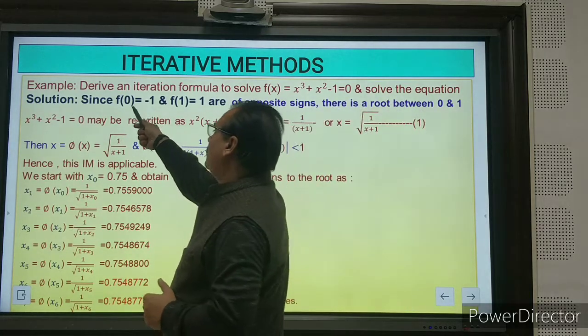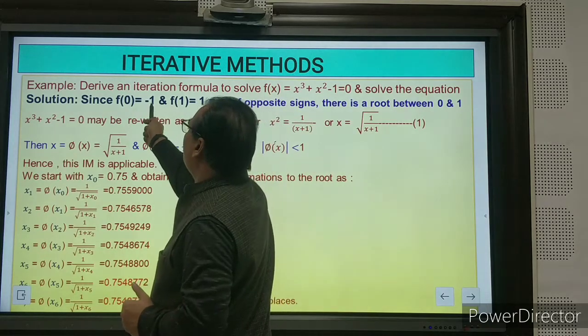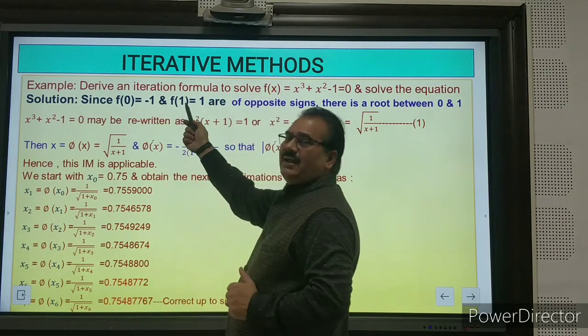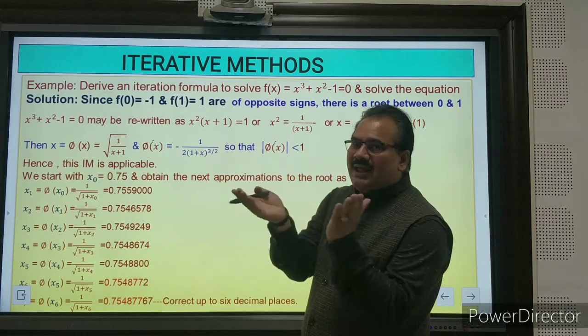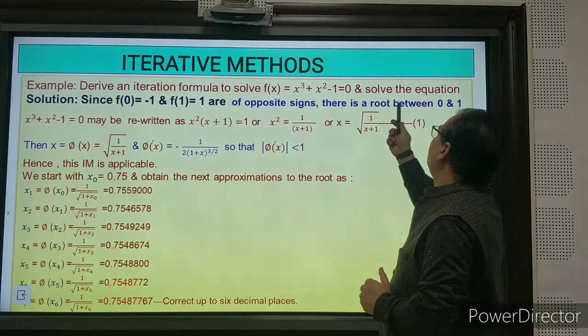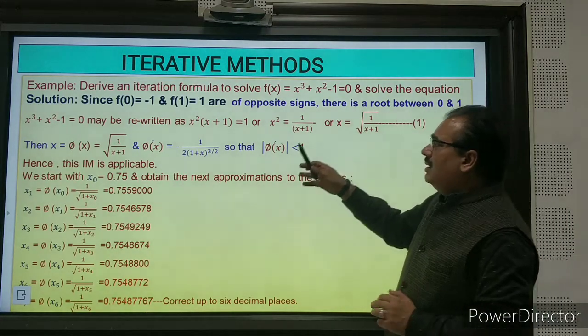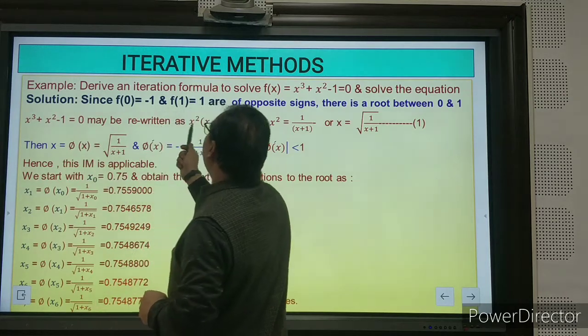Here, f of 0, you can put 0, then very easily you will find minus 1. And f of 1, after putting 1, you will get 1. It means the root lies between negative and positive, opposite signs. There is a root between 0 and 1. And x cube plus x square minus 1 is equal to 0 may be rewritten as.